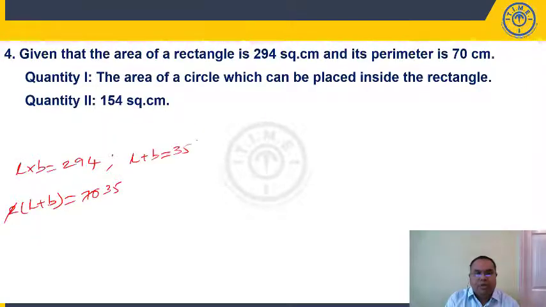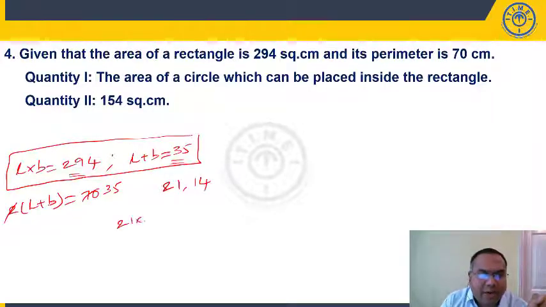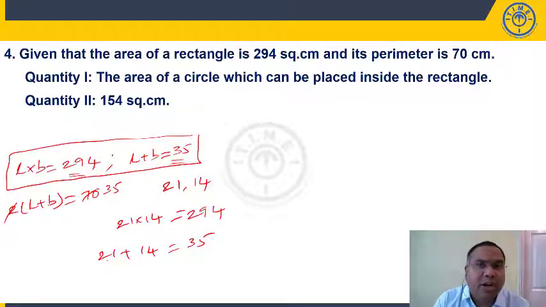Now, see here students, L into B is 294, L plus B is 35. Now don't write the equation (L minus B) whole square is equal to (L plus B) whole square minus 4LB and all those things. Without doing all those, just look at these numbers. Product of these two numbers is 294, sum of these two numbers is 35. Which two numbers are these? I can say 21 and 14. How much is 21 into 14? 280 plus 14, 294. How much is 21 plus 14? 35. You should be good at your multiplication tables. You should be comfortable. You should be thorough with your numbers. Then you can answer this question easily.